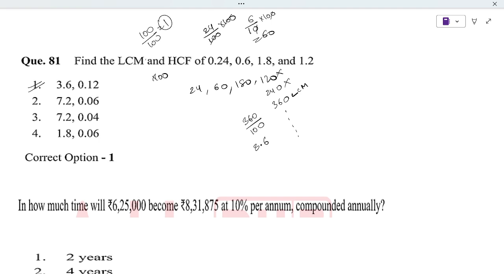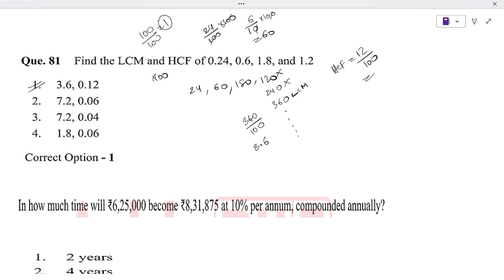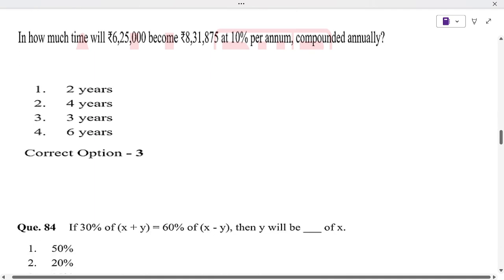So 12 is the highest factor. Any larger number will not divide. So 12 is the greatest, so HCF is 12, but we need to divide by 100, right? So here 0.12. So 3.6 and 0.12 is the answer.